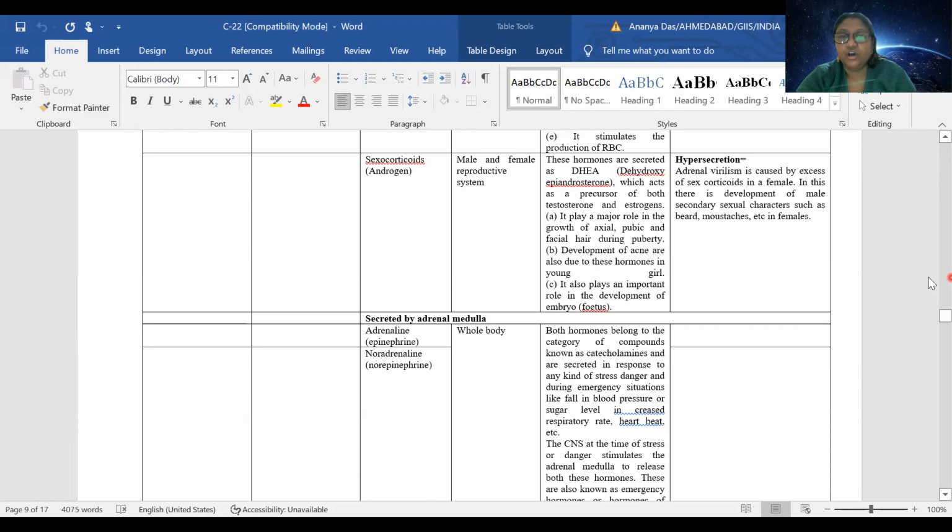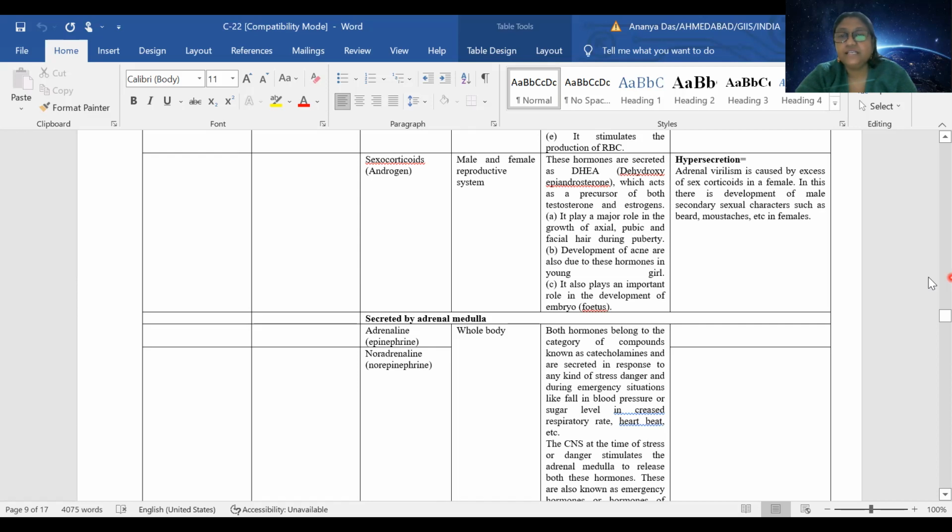They work on the male and female reproductive systems and promote secondary sexual characters, because they act as dehydroepiandrosterone, the precursor of testosterone and estrogen. So if this is stopped, then obviously testosterone and estrogen will not be produced.